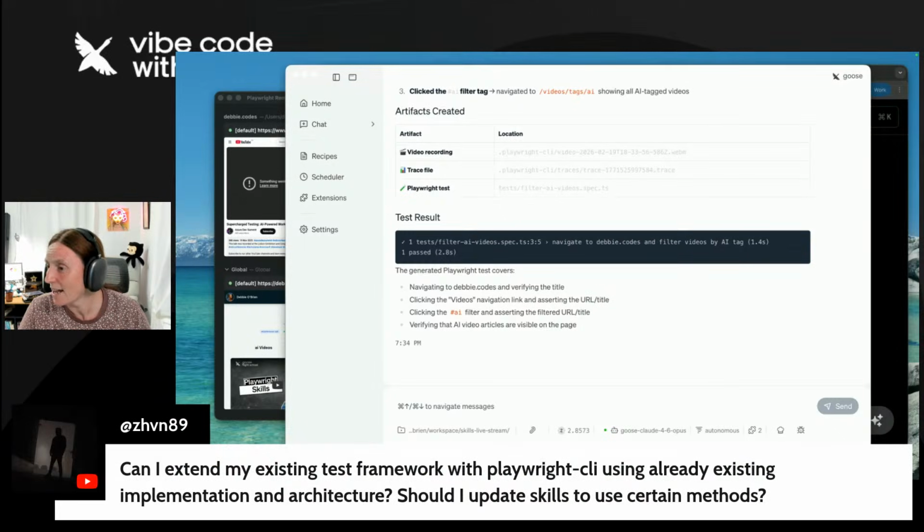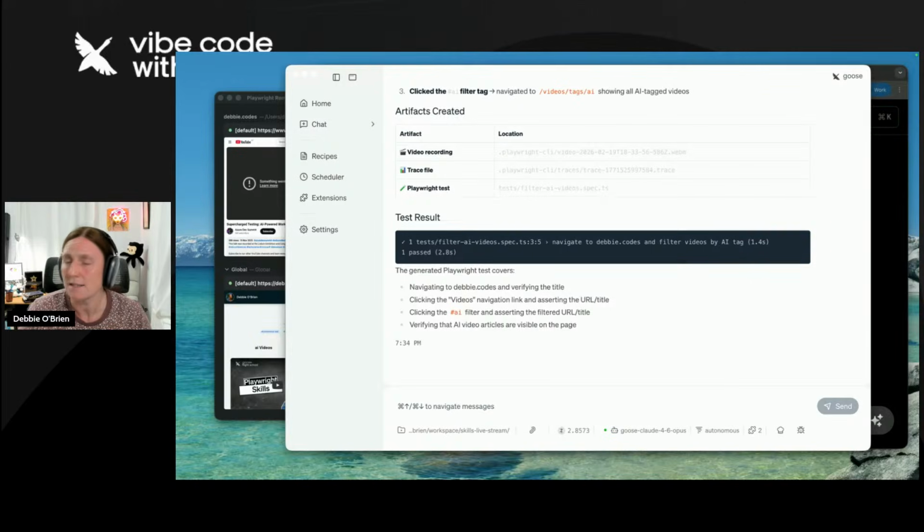Can I extend the existing Playwright CLI using already existing implementation architecture? Should I update skills to use certain methods? So remember, when you install these skills, if the Playwright team makes an update to it, and then you basically go and install that command again, it would overwrite everything. So think about that, maybe you want to create your own skill.